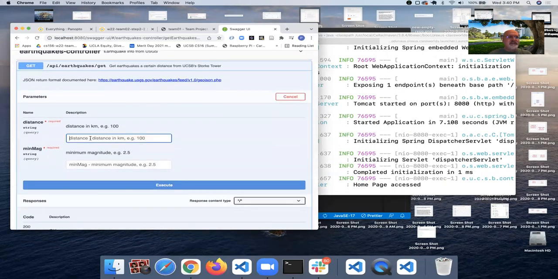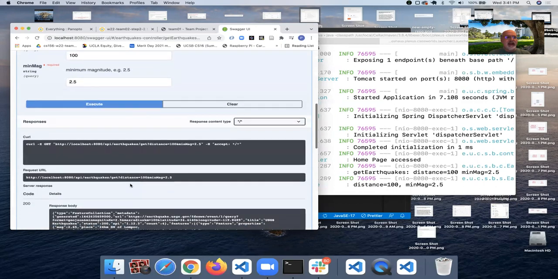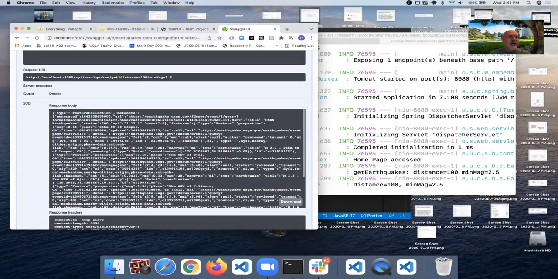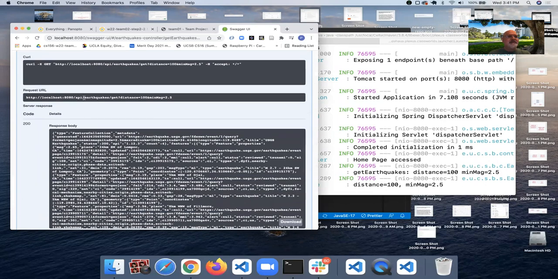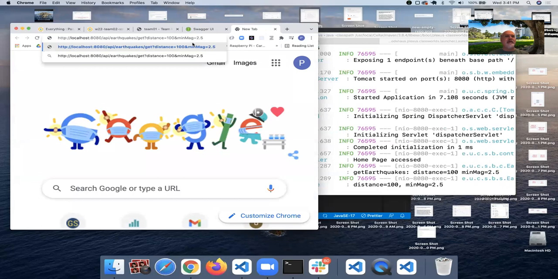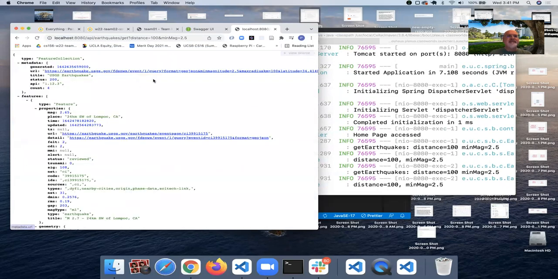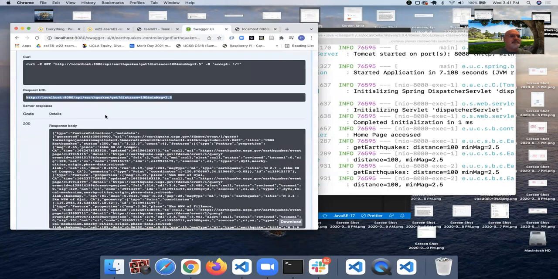I can put in, for example, a distance of 100 kilometers, a minimum magnitude of 2.5, click Execute, and then I get all of this various information here about earthquakes. I could also take this request URL and go to another tab, paste it in, and get the same information. So that shows you what is happening behind the scenes here.